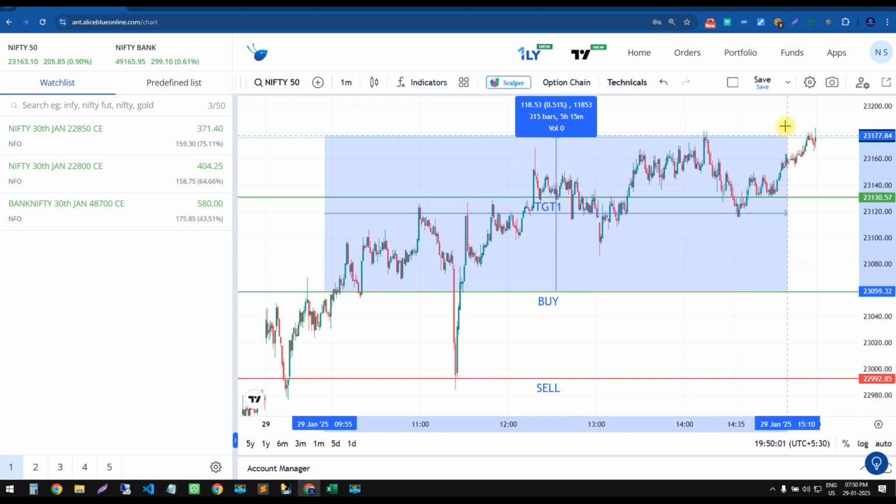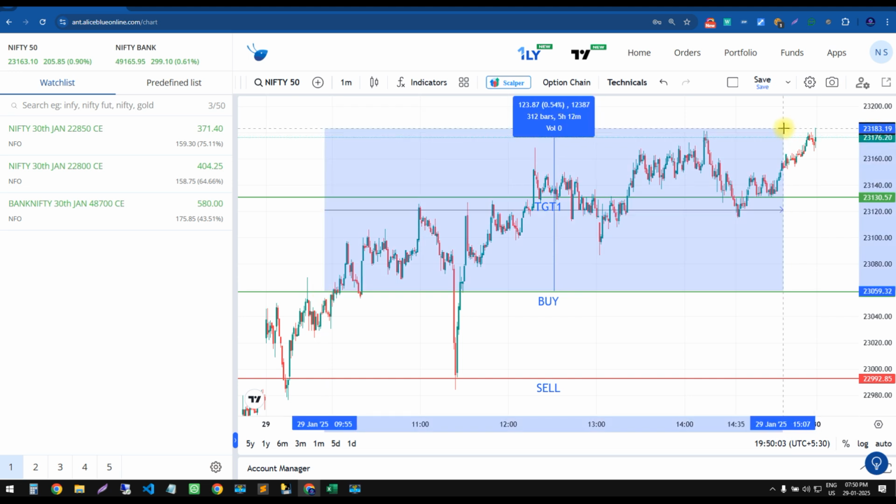If I show one index it is enough, traders, because call options and put options will behave the same. Just by seeing the index you can come to know how other options worked. Almost 123 points went up from our buy level.